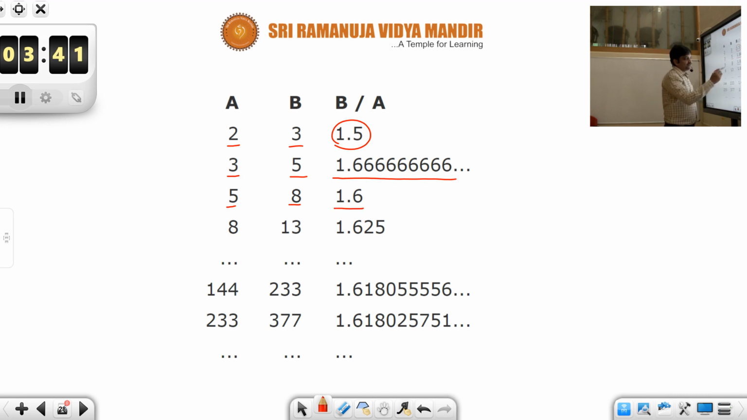So in this way, if you keep on continuing, what you will observe is this sequence. See, it is starting from 1.5, then 1.66, 1.6, and so on, 1.625, and finally it tends to converge to a number. That number is around 1.618, and we are calling that number the golden ratio.